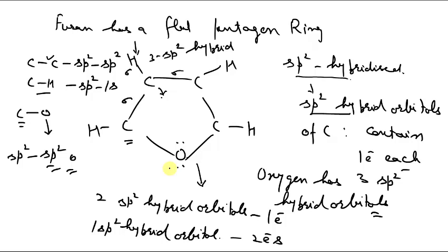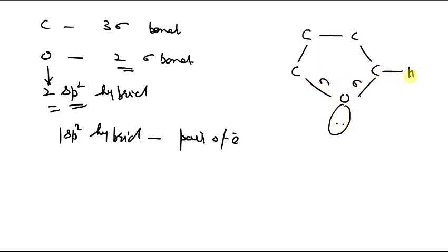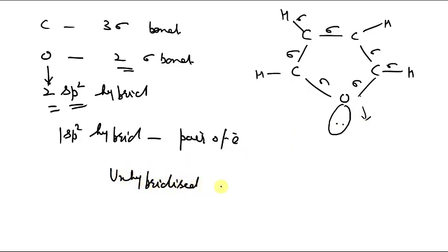So we can show it like this: carbon, carbon, carbon, carbon, oxygen. Now I have shown you how the sigma bonds are formed. In addition to that, each carbon atom and the oxygen atom has an unhybridized p orbital.